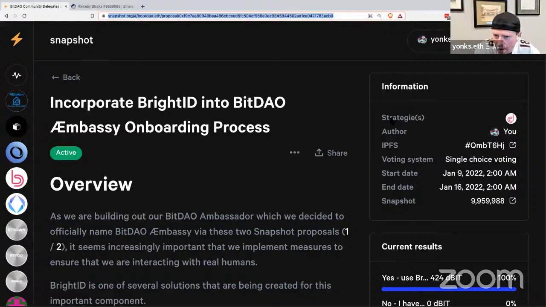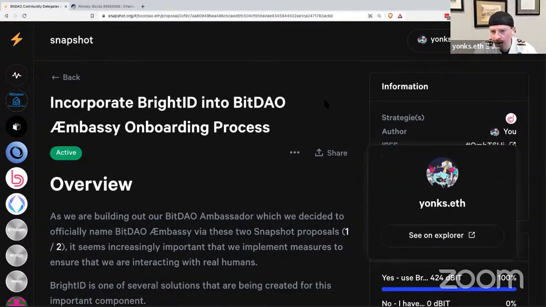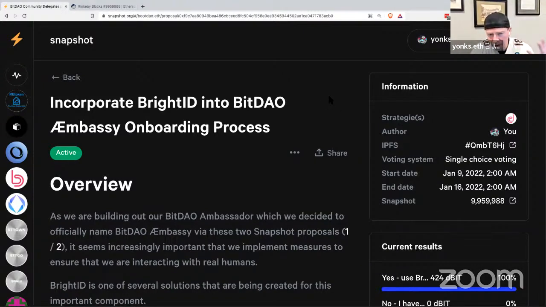So over here on Snapshot, see where it's got strategy, and this is something that you can take a look at. This strategy only incorporates DBIT, which is delegated bit, which was created specifically for this BitDAO Æmbassy delegate program.